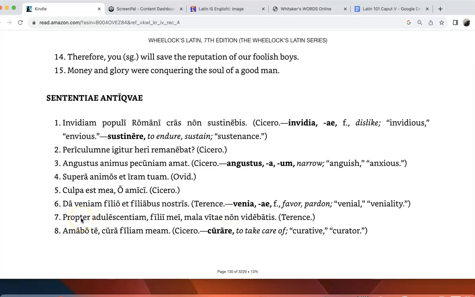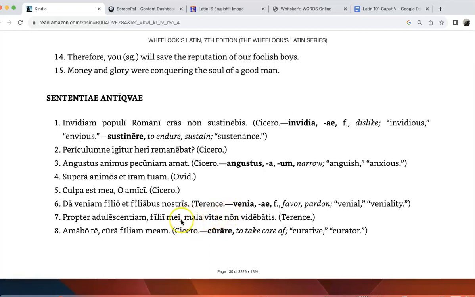What does that mean? Propter means because or on account of, and it's always followed by the accusative. So, on account of adolescence, my sons, you were not seeing literally the evils of life.